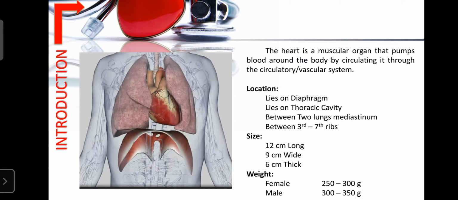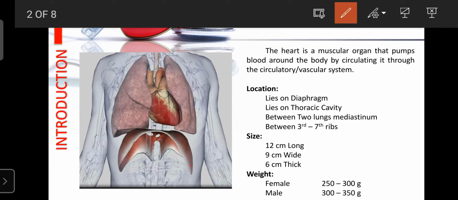Regarding the location of the heart, it lies on the diaphragm. The diaphragm is a dome like structure that separates the upper part of the body from the lower part of the body. This dome like structure is present just below the lungs, and it separates the upper part of the body from the abdominal cavity. That dome like structure is known as the diaphragm. Just above the diaphragm is the location of the heart.